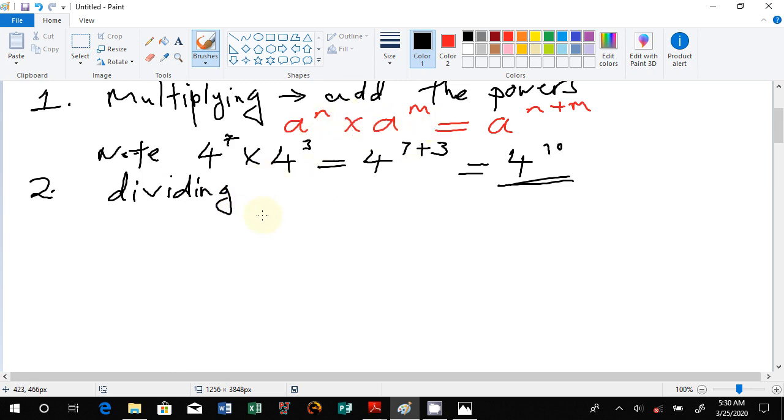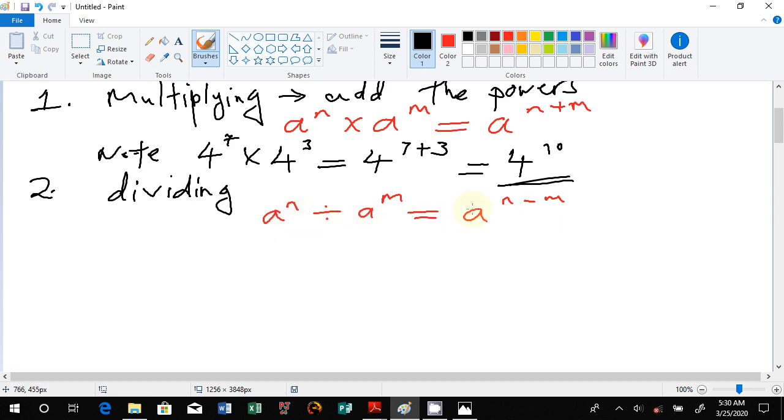Same concept: a to the power n divided by a to the power m should be equal to a to the power n minus m. Yes, that is the expression if we are dividing, and it's very important.